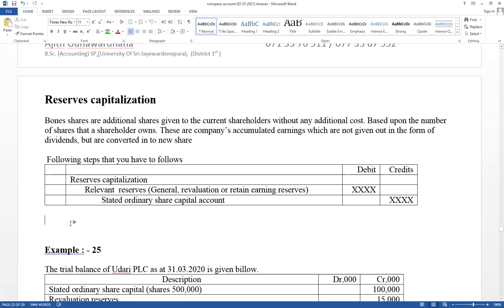First one, company issues shares to the existing shareholders free of charge. සල්ලි වලට නෙවෙයි, නිකන් දෙන්නේ. reserves වලින් තමයි අඩු කරගන්නේ. Therefore this is a double entry. Company issues shares. Therefore share capital increase and the relevant reserves account debit. Reserves වලින් තමයි අඩු වෙන්නේ. No effect on cash. Equity increase, equity decrease. Sometimes there's the accounting equation.